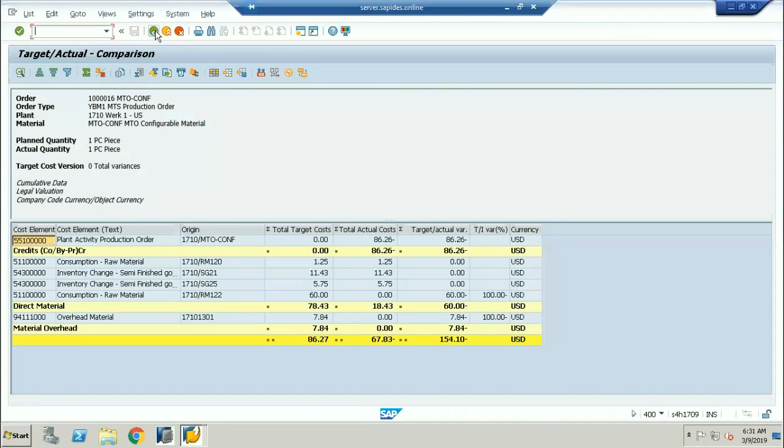Now, I just want to go back one step. This is called actual cost. Yesterday we discussed that, and this is called the target cost, and these are called raw material consumption. This is the raw material consumption, and this is the inventory changes in the raw material, meaning semi-finished goods. All the inventory changes come here, and this is the finished product. Now, this is called secondary cost. So the 9 series always starts with secondary cost.